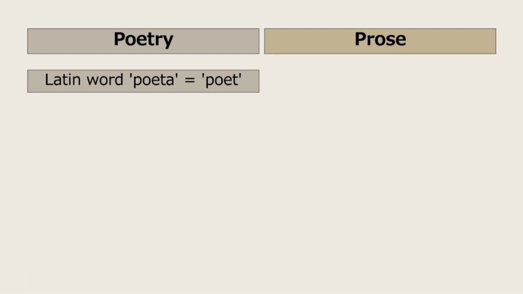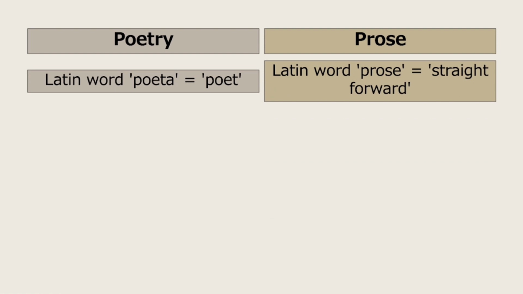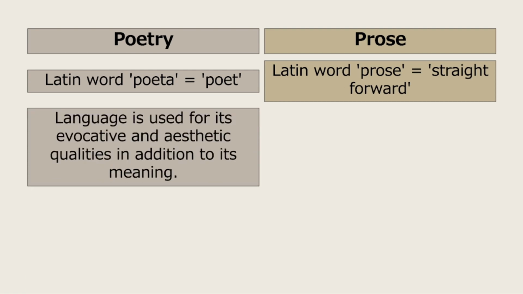First, let's talk about their origin. So, poetry originates from the Latin word poeta, which means poet. And the word prose comes from the Latin term prosa, which means straightforward. In poetry, language is used for its evocative and aesthetic qualities in addition to its meaning. So it brings strong images, memories, or feelings to mind.